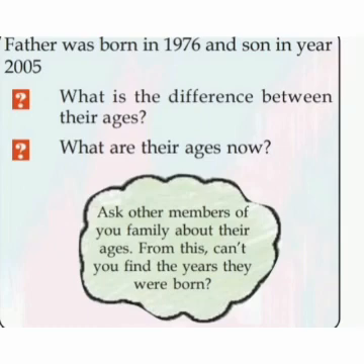This is your work. Father born in 1976 and the son in 2005. What is the difference between their ages? Second question, what are their ages now? In 2020, what are their present ages? Okay, then ask other members of your family about their ages. Then make a table.